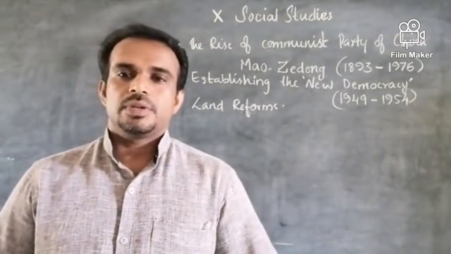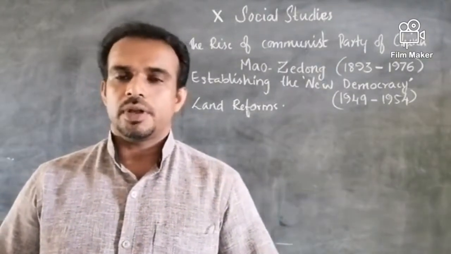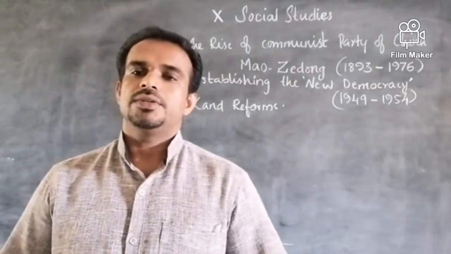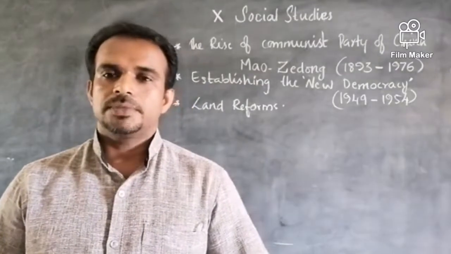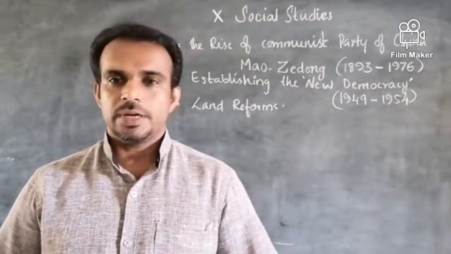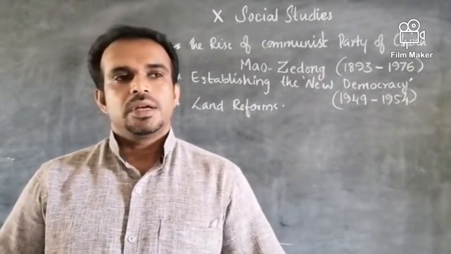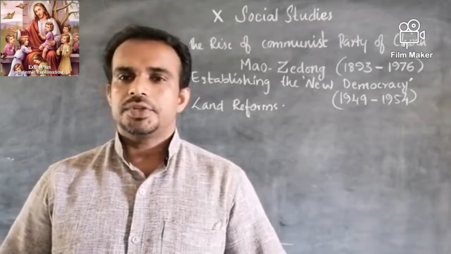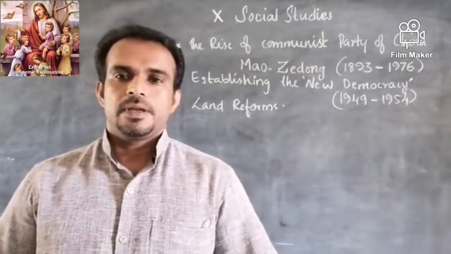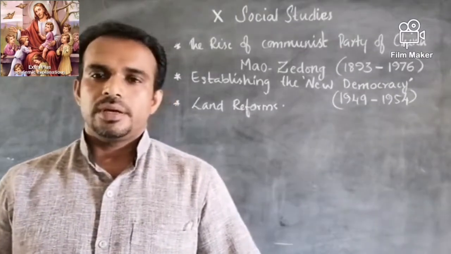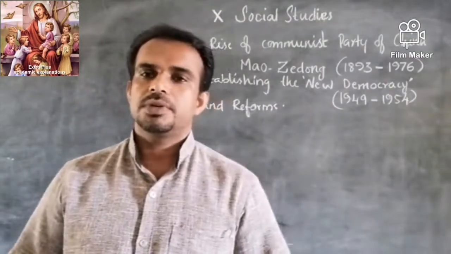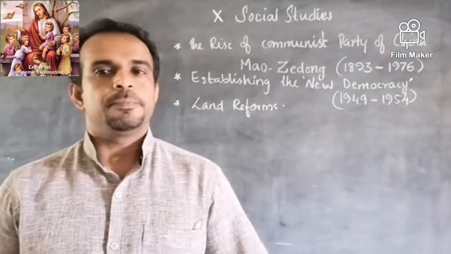So, we were discussing the 15th chapter, National Liberation Movement in Colonies. And we said that in this chapter we will be discussing three colonies, that is China, Vietnam, and Nigeria. In the last class, we just started discussing China, and we have seen how Sun Yat-sen and Chiang Kai-shek helped in establishing a kind of democratic rule in China, especially Sun Yat-sen, who is considered to be the founder of modern China.